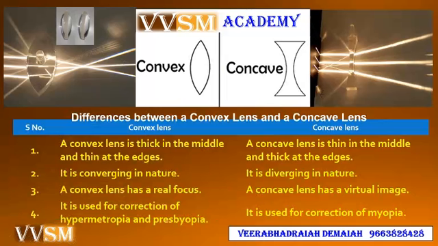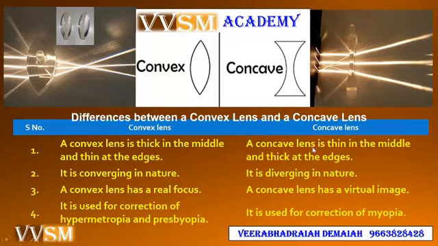Difference between a convex lens and a concave lens. A convex lens is thick in the middle and thin at the edges. It is converging in nature, and a convex lens has a real focus. It is used for correction of hypermetropia and presbyopia, or the problems of the eye which can be corrected using a convex lens. It is used in the optical instruments, spectacles you can say.